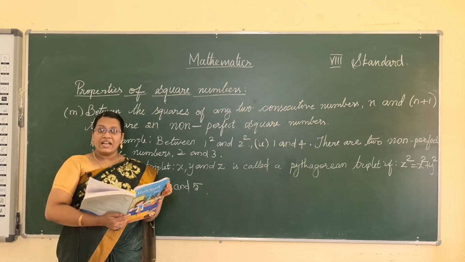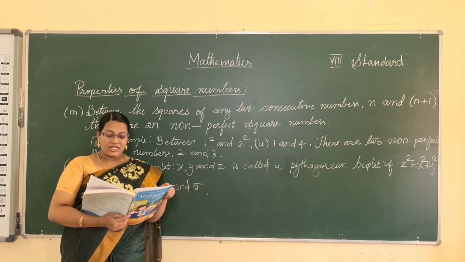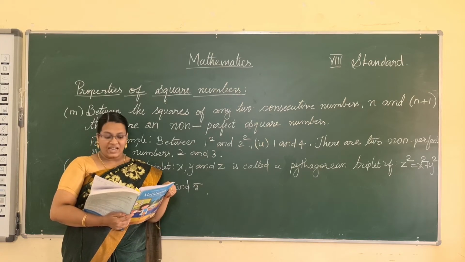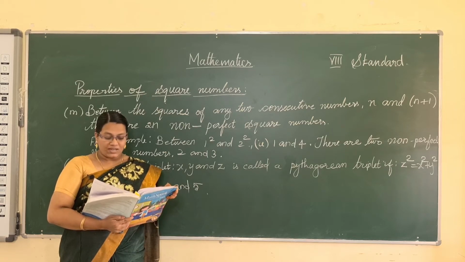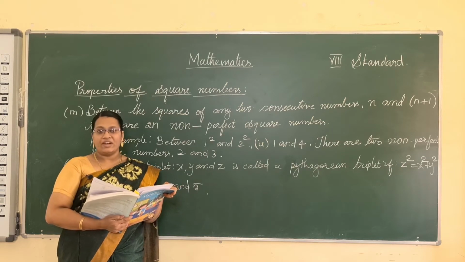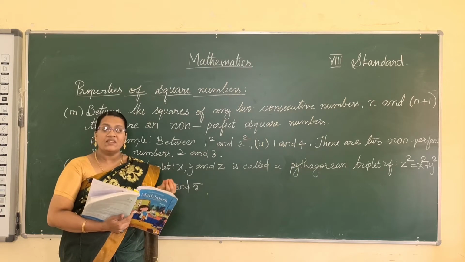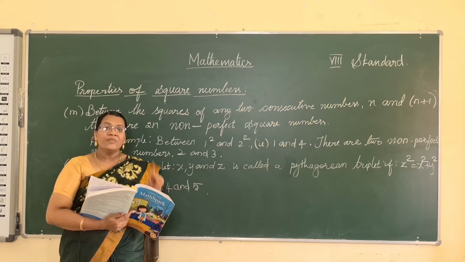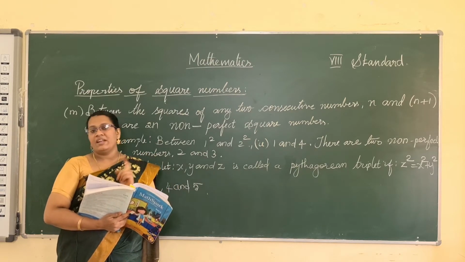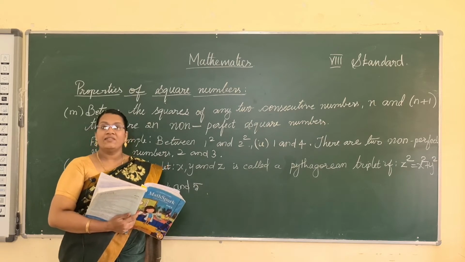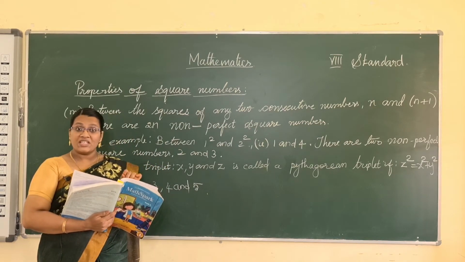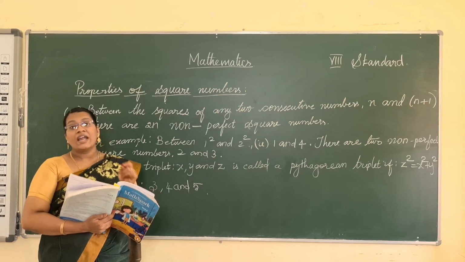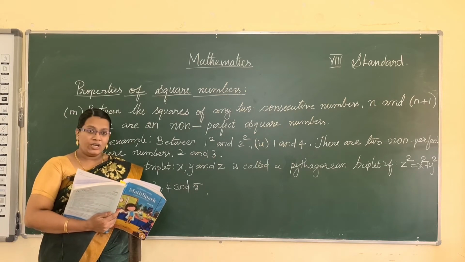First one, a natural number that has 2, 3, 7, 8 at the ones place is not a perfect square. If the ones place has 2, 3, 7, 8, then it is not a perfect square. Which place represents these numbers? In the unit place.